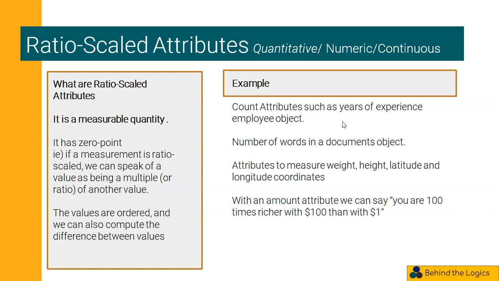For example, count attributes such as number of years of experience in an employee object and number of words in a document object, and also the attributes to measure weight, height, latitude and longitude coordinates. All these can be expressed as a ratio between different values. For example, with an amount attribute, we can say you are 100 times richer with $100 than with $1.